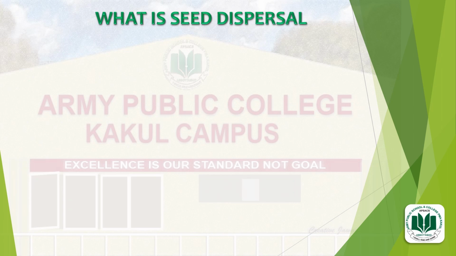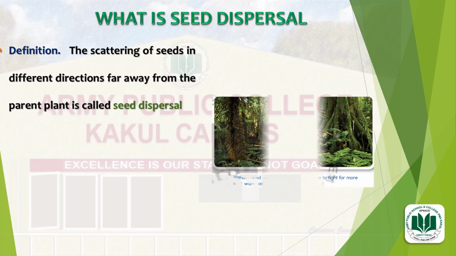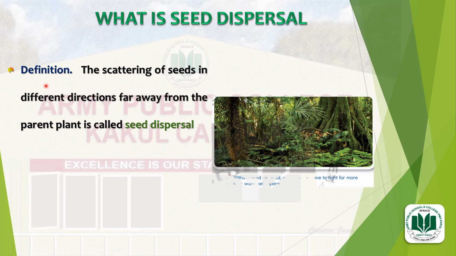What is seed dispersal? First of all, we will define it. The scattering of seeds in different directions far away from the parent plant is called seed dispersal. It means that when seeds are scattered here and there in different directions far away from the parent plant, that is from the original plant, it is called seed dispersal.